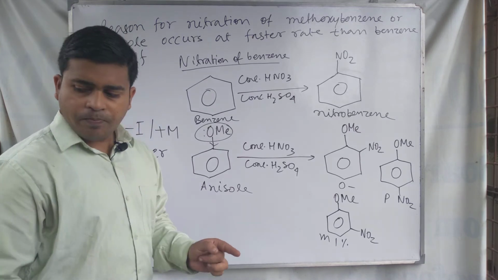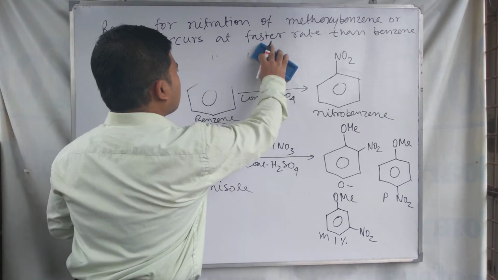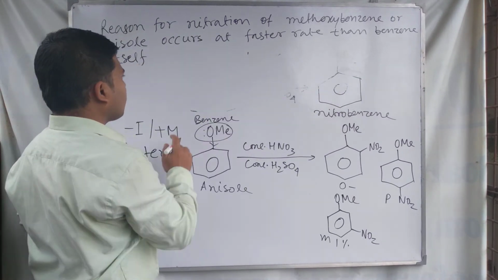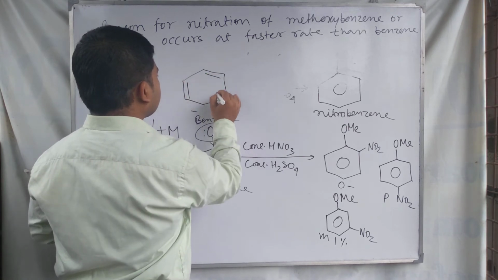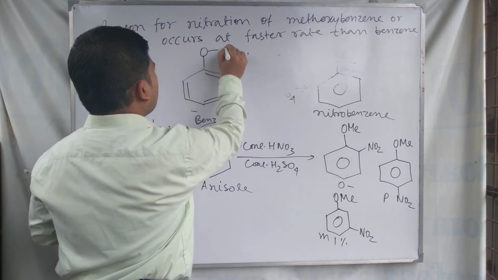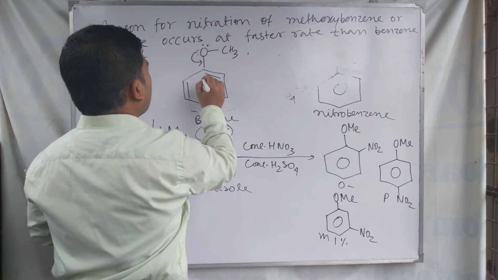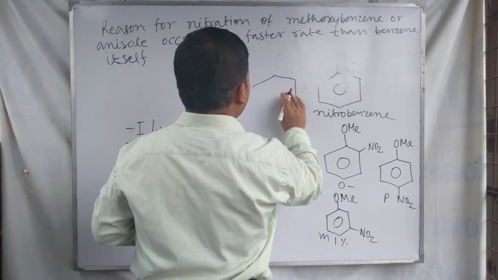Means in this way we can see it by resonance structure. In case of OMe or OCH3, the lone pair of electrons is forming resonance with the benzene ring.